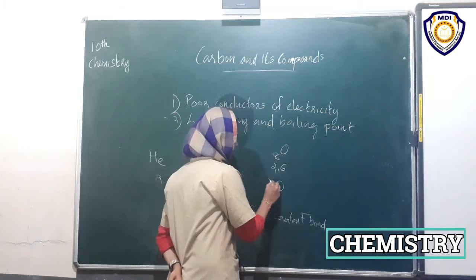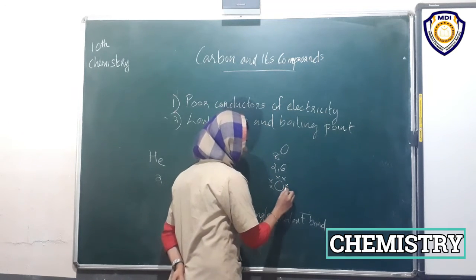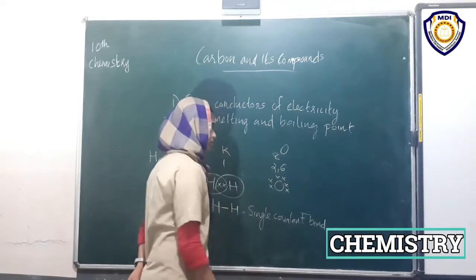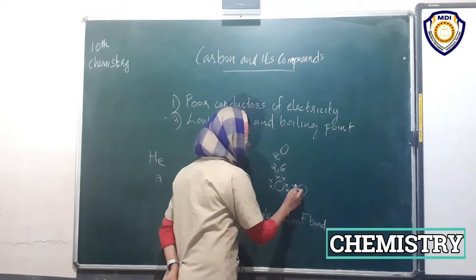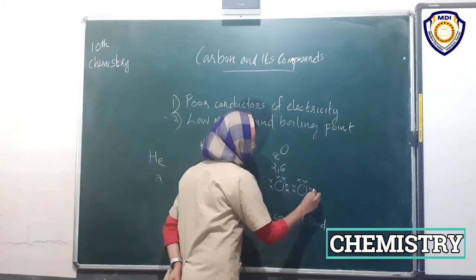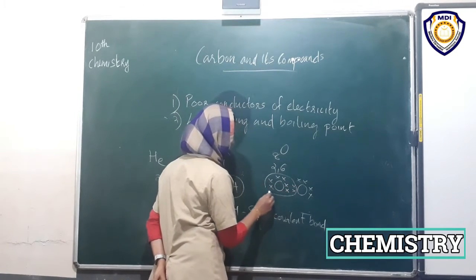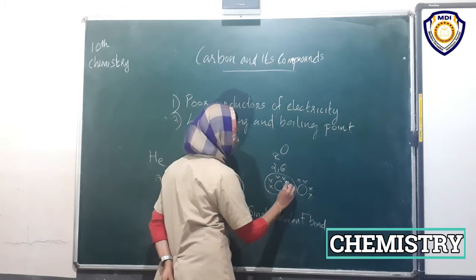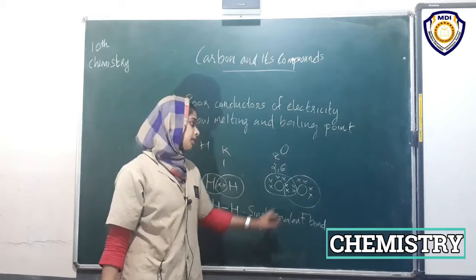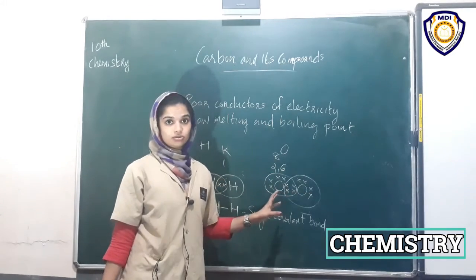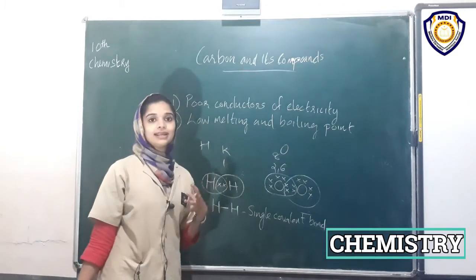That is on denoting the valence electrons: one, two, three, four, 5, 6. Another oxygen atom came, and it shares 2 electrons. So they shared 2 pairs of electrons, hence they attain octet.